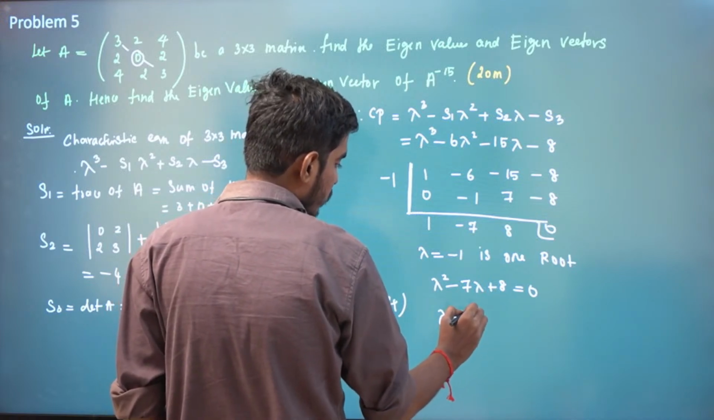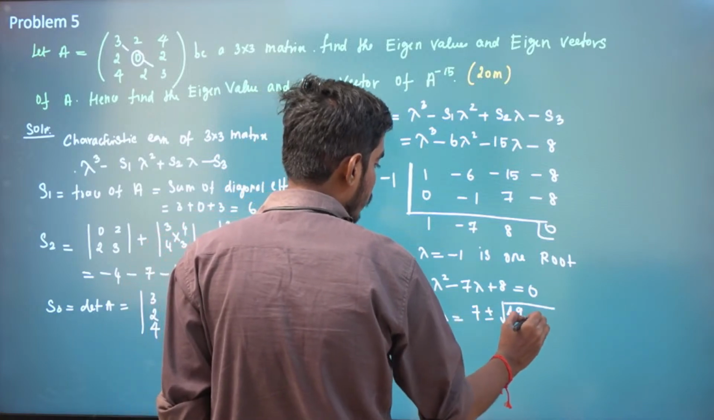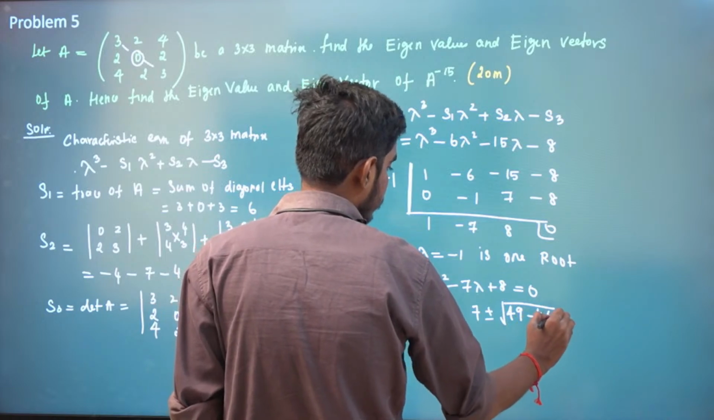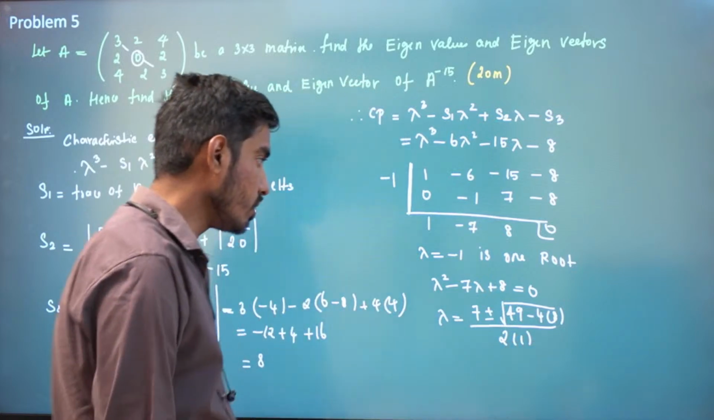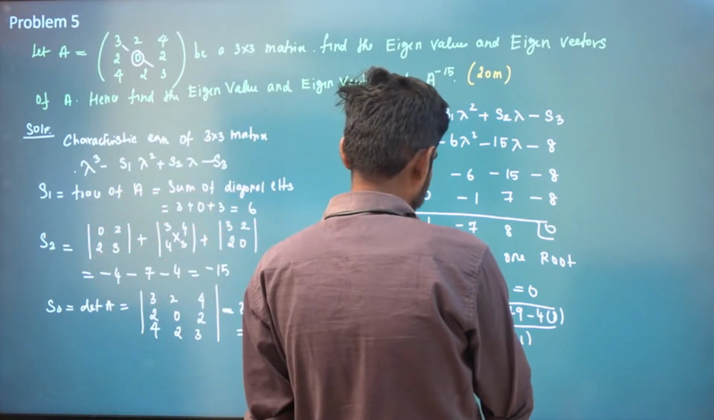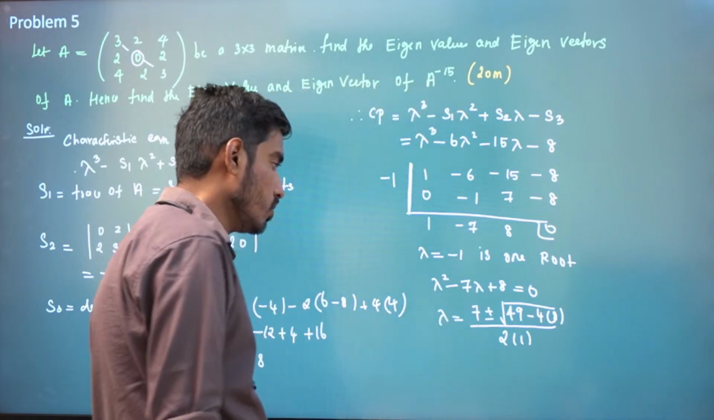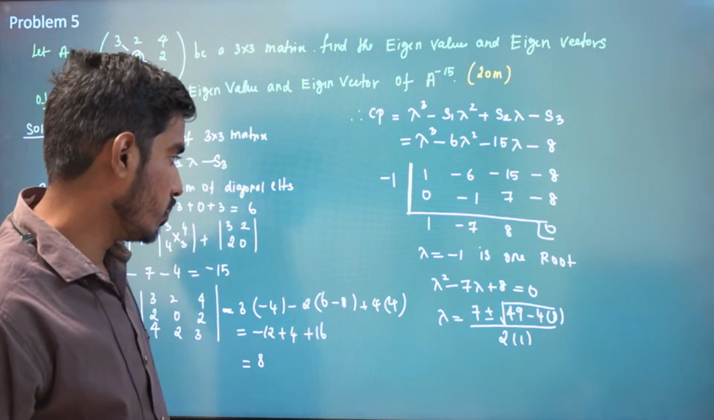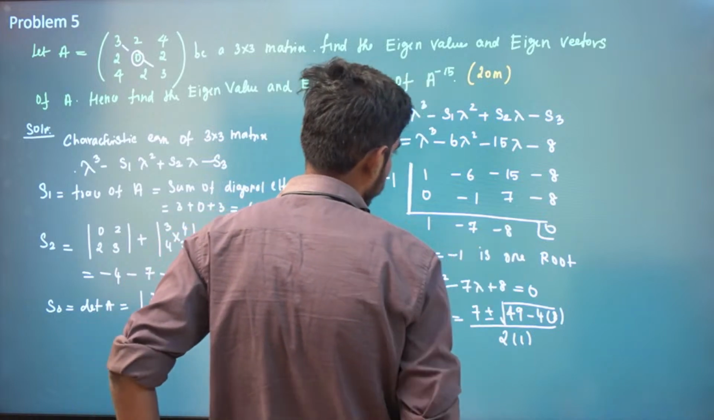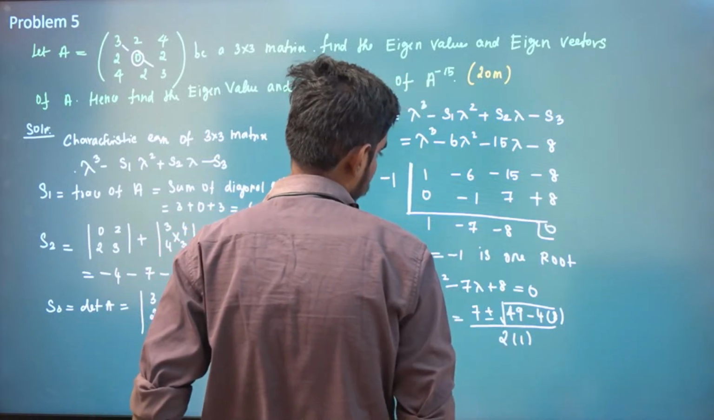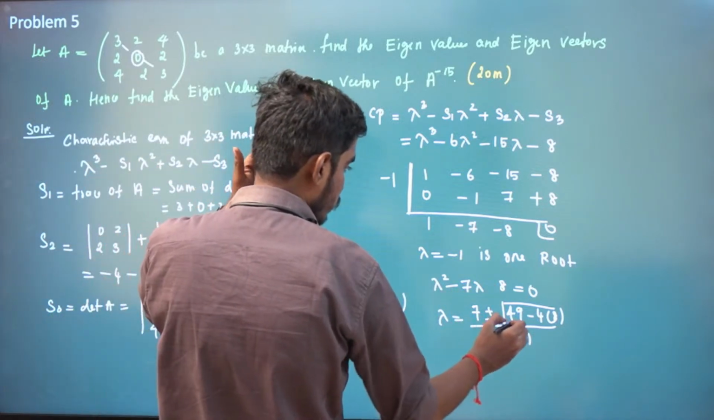So lambda is equal to minus b plus or minus root of b square minus 4ac, divided by 2 times a. That is b square minus 4 times 1 into 8, divided by 2 times a.